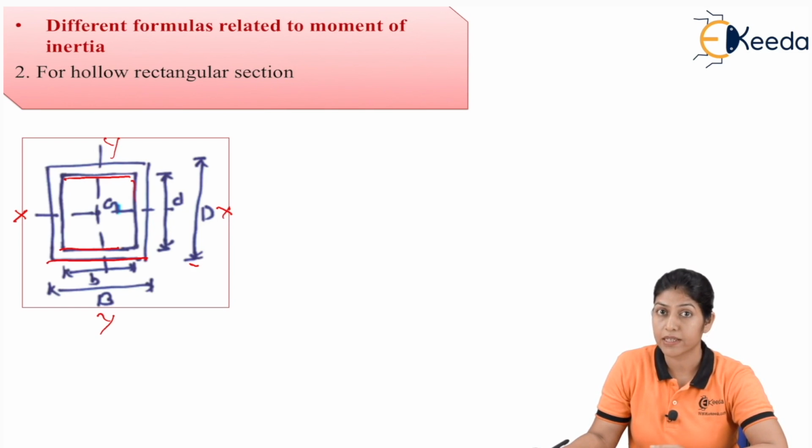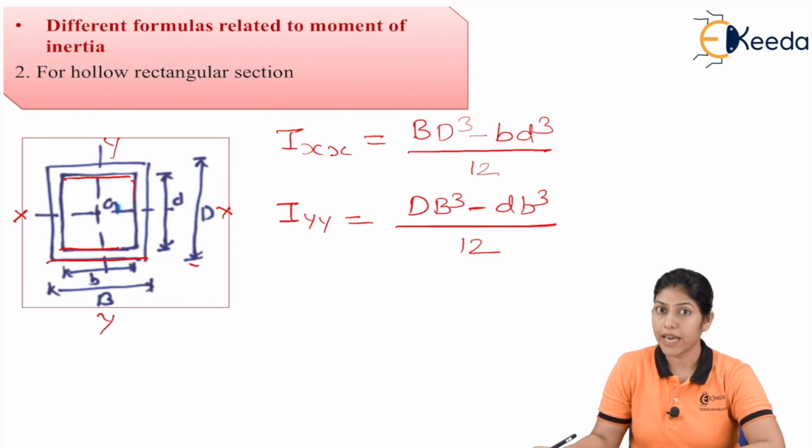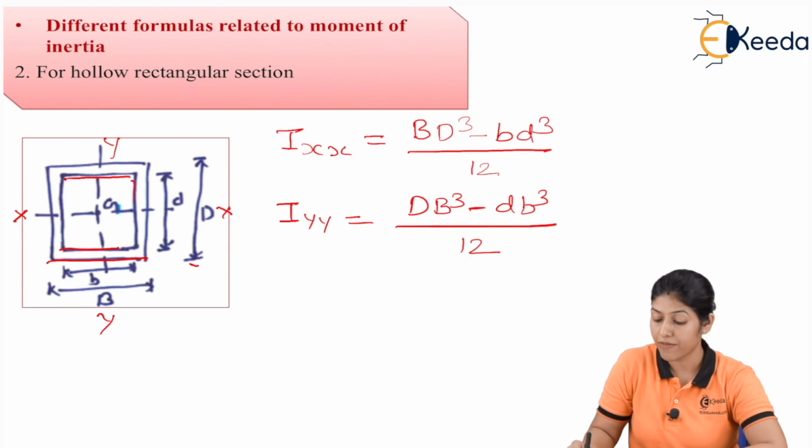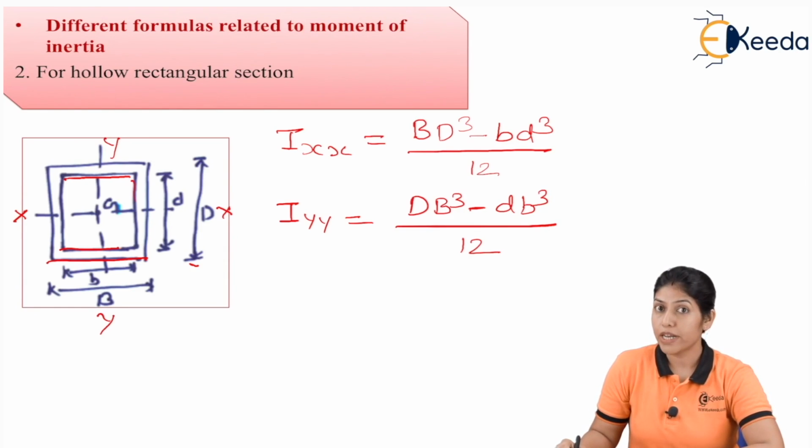So for this rectangular lamina, we can define the moment of inertia about the x-x axis and about the y-y axis. Ixx will be capital B capital D cube minus small b small d cube divided by 12, and Iyy is capital D capital B cube minus small d small b cube by 12. So this is the moment of inertia about the x-x axis, and this is the moment of inertia about the y-y axis. You have to apply the direct formula for this condition.